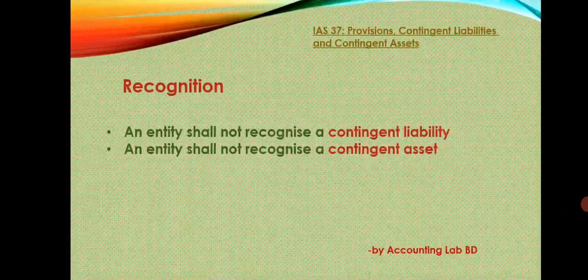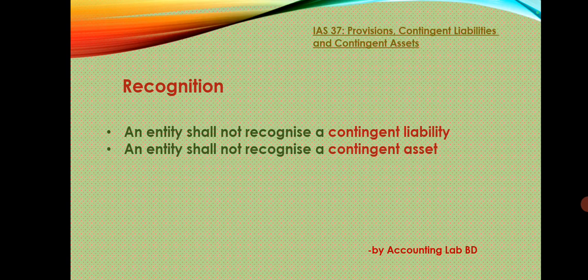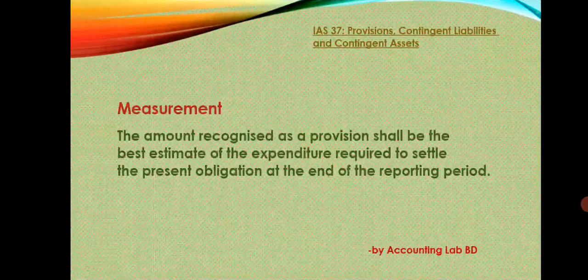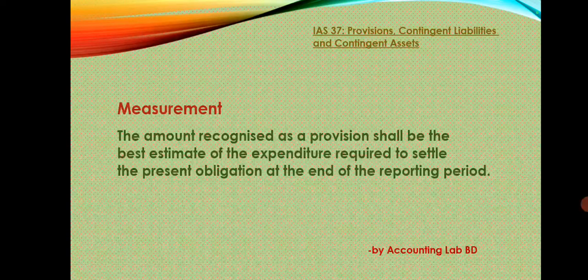Recognition. An entity shall not recognize a contingent liability. Also, an entity shall not recognize a contingent asset. Measurement. The amount recognized as a provision shall be the best estimate of the expenditure required to settle the present obligation at the end of the reporting period.